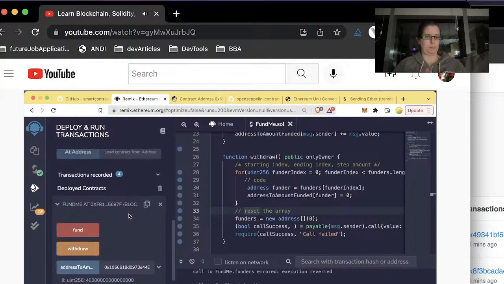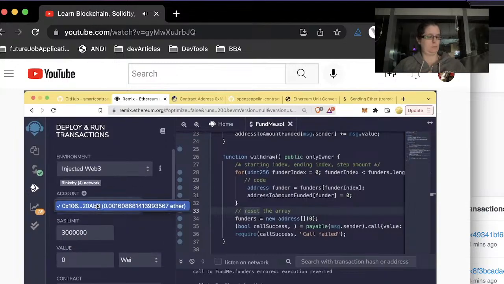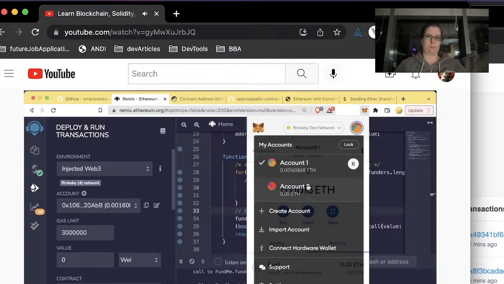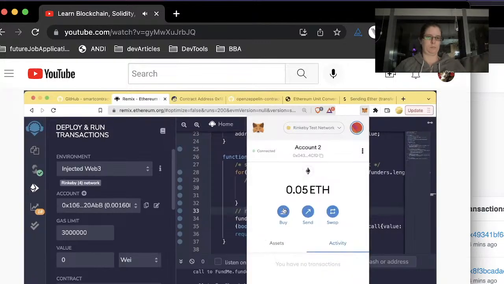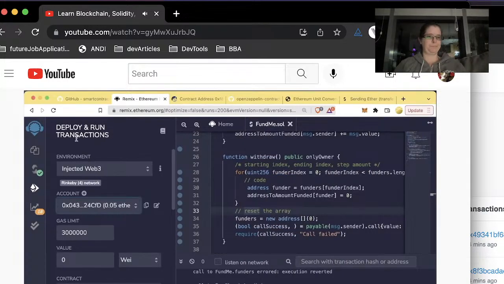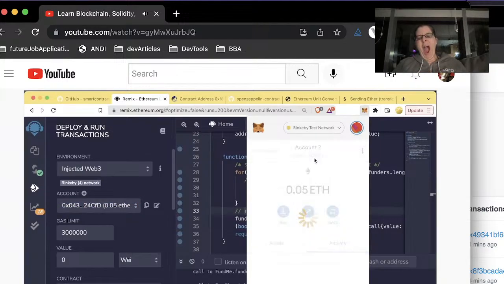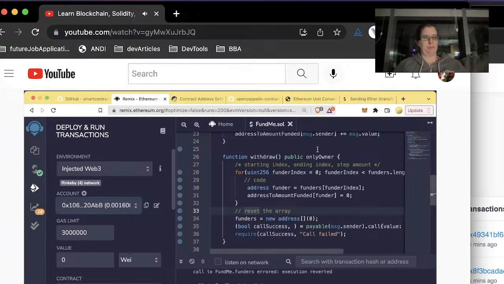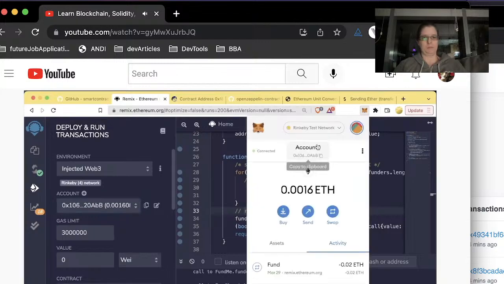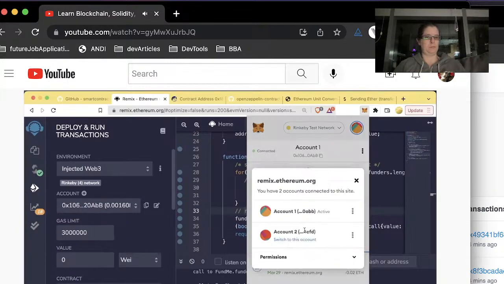So to do that, scroll all the way to the top of this here, and I'm going to go to my MetaMask, and I'm going to switch to a second account and hit connect. Now, our Remix should be updated with the new account that's in here. You'll see that if I switch back to account 1, it switches back to account 1 so long as they're both connected.